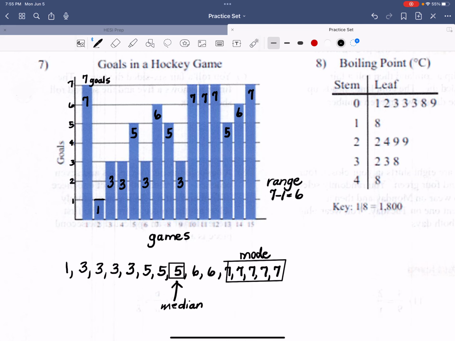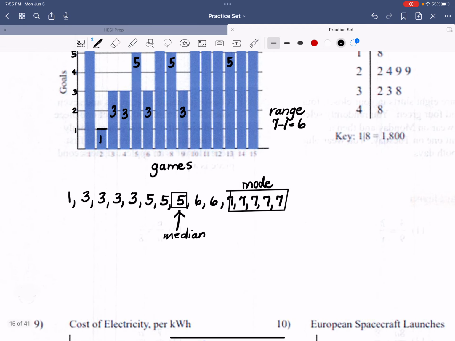And then mean, we have to do some math. If I wanted to know what he averages per game, I would need to add up the scores. So we have 1, 3 times 4 is 12, plus 15, plus 12, plus 7 times 5 is 35, and that equals 75. Divided by 15 games. So his average, his mean, is 5.